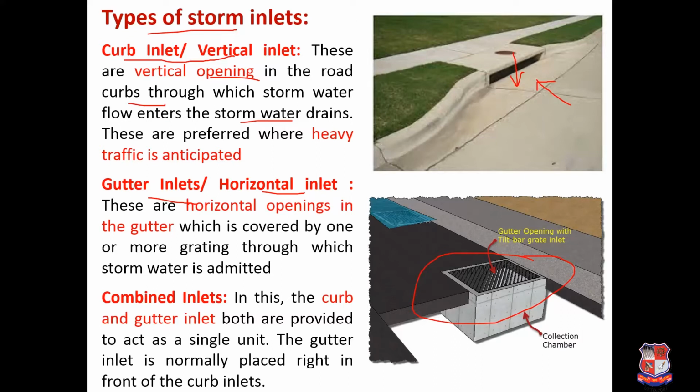Now in certain cases both the combinations, that is horizontal as well as vertical positions, both gratings are provided, and that is useful for the collection of storm water. So generally the gutter inlet is normally placed right in front of the curb inlet. So all these positions, horizontal, vertical and combination, are the different types of storm inlet.